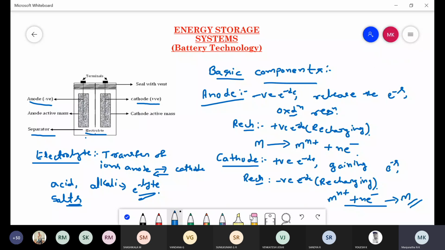Is it clear, the basic components? Any doubt, you can ask in these basic components.